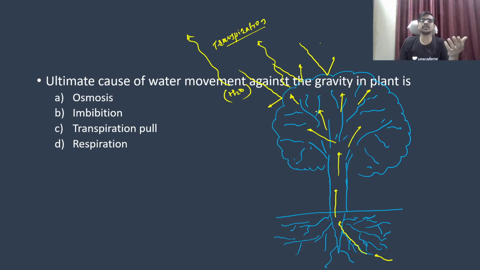So the movement of water against gravity in a plant is due to the transpiration pull.